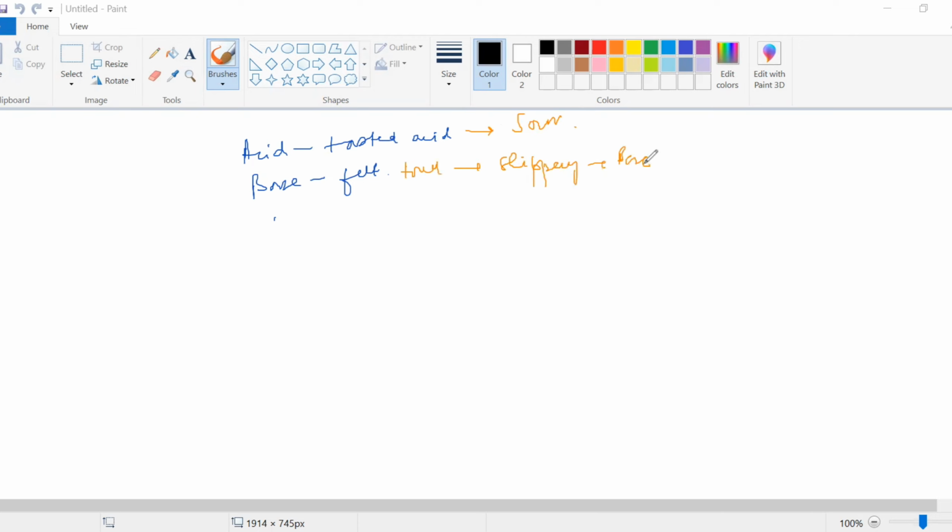But isn't it a very risky way? You taste acid, isn't it a very risky way? Yes, it's a very risky way, not an easy way. Bases are felt by the touch. This is very important. We feel the base by the touch. Anything slippery is called a base. Now going to the next part.